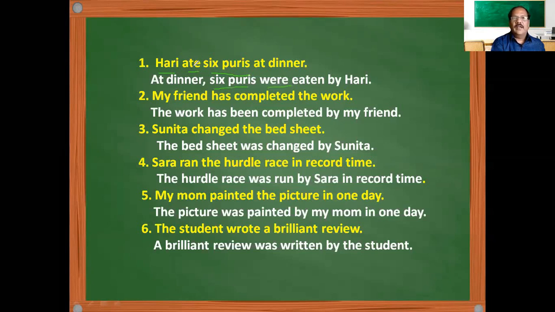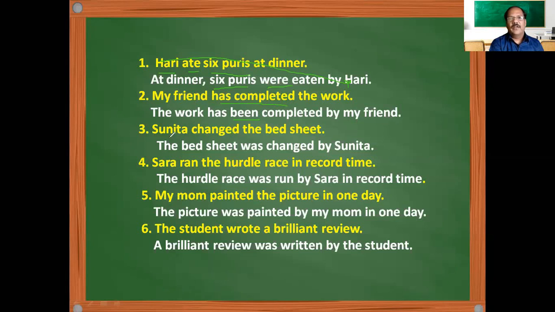And ate is taken as eaten because eat, ate, eaten. So it is eaten. And we have taken "by" and Hari also. The subject of the active voice is made into the object of the passive voice. Then you take, my friend has completed the work. See, has completed is present perfect tense, so we are using "been" as the be form. So the work has come here, has been completed we wrote, and by my friend was taken here.